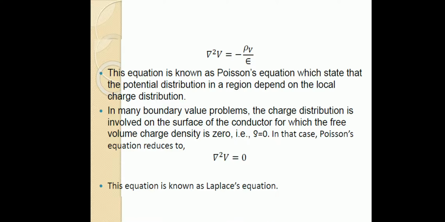Then del dot del V is nothing but del square V, which is equal to minus rho v by epsilon. So we can see that the potential and volume charge density are related as del square V equal to minus rho v by epsilon. This equation is known as Poisson's equation, which states that the potential distribution in a region depends on the local charge distribution. We can see that the potential is dependent on the volume charge density.